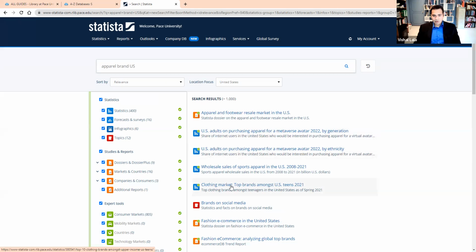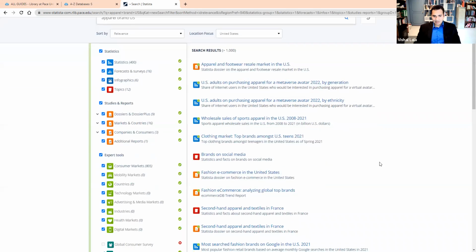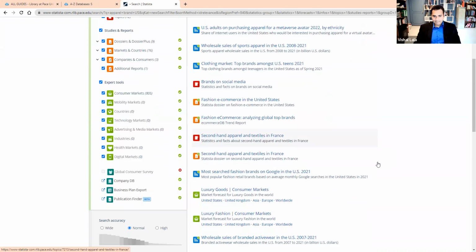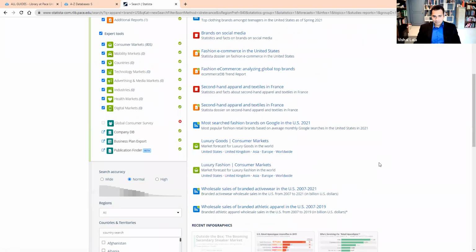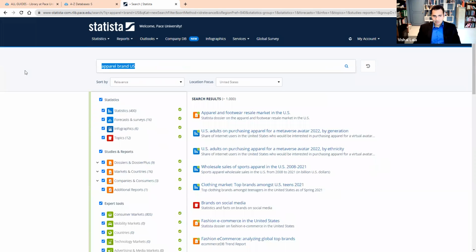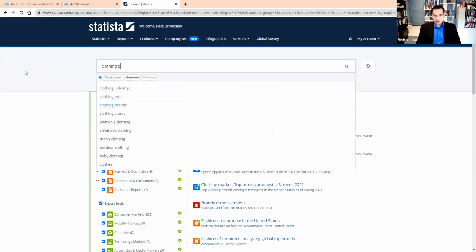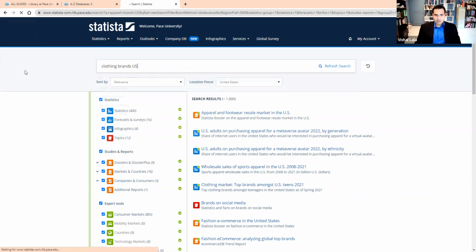Here it says clothing market, top brands amongst US teens. Let's find one that's true for everybody. So apparel and footwear resale market in the United States, that's not it. Okay, so let's see, clothing brands, US.